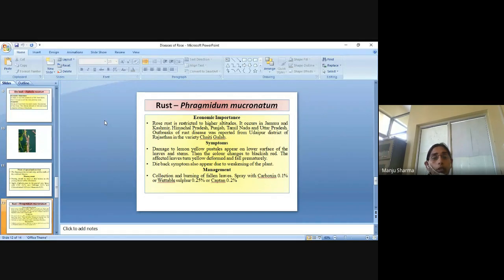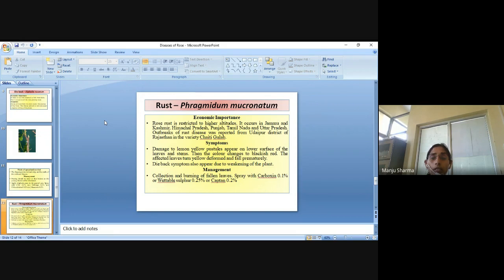The causal organism of rust disease, the pathogen, is Phragmidium mucronatum. So their economic importance, like rose rust, is restricted to higher altitude.